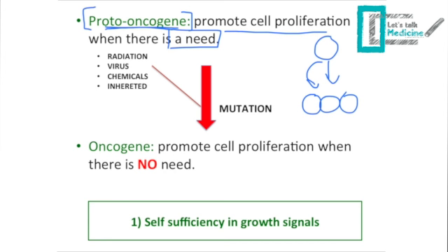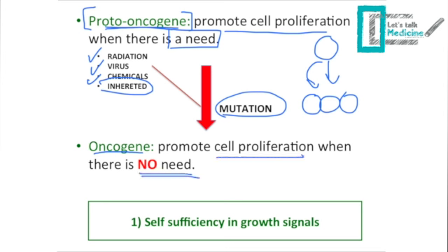However, if this gene gets exposed to radiation, virus, chemicals, or is inherited with a defect, this gene will be mutated. And when it's mutated, it will acquire a new name and it will be called an oncogene. So an oncogene causes cell proliferation when there is no need.